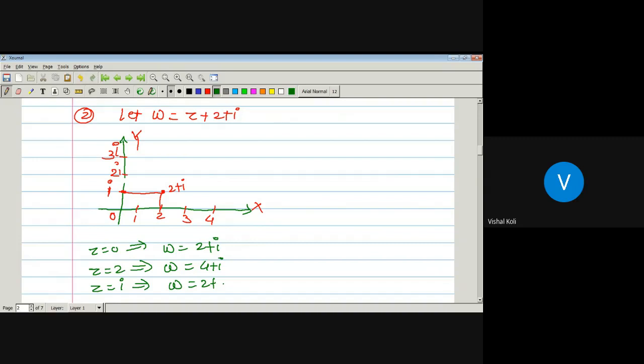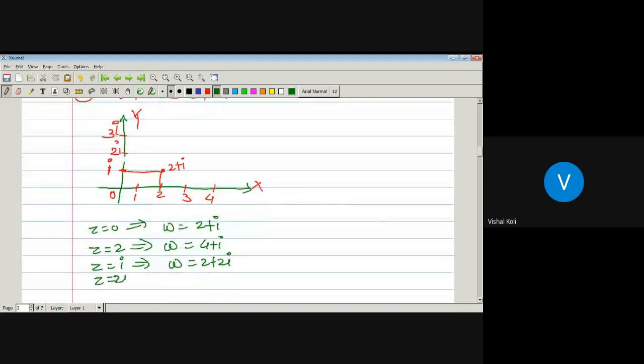And last one, Z equals 2 plus I, which implies 2 plus I plus 2 plus I, which is nothing but 4 plus 2I.